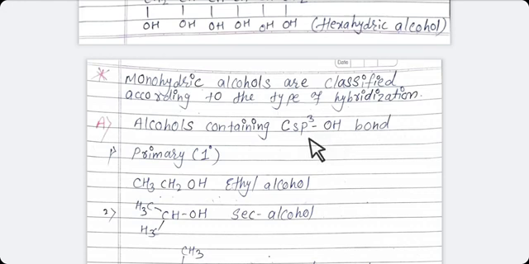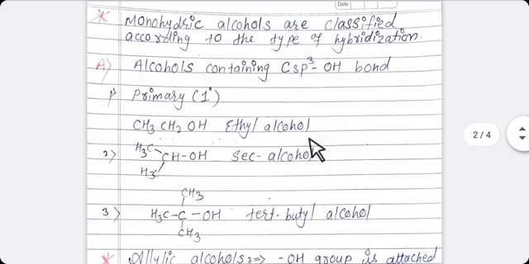Students, please remember, monohydric alcohols means alcohols which contain one hydroxyl group only. Now see here, monohydric alcohols on the basis of hybridization: the carbon atom containing sp3 hybridization.